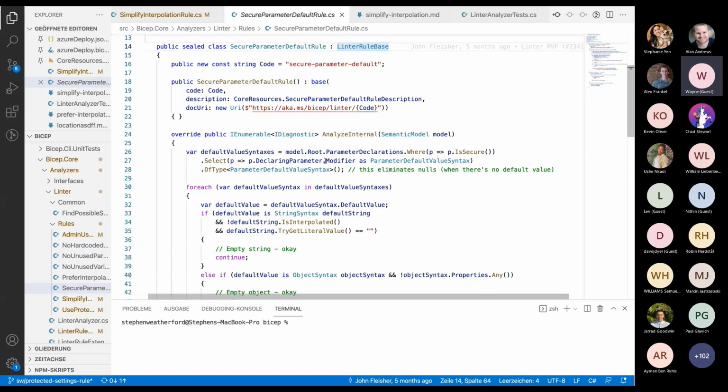So the easiest way right now, if you are interested in seeing a new rule in Bicep, is just to enter an issue. There's a label you can follow, but either way, enter it there. If you are very interested in actually contributing a rule, we are certainly open to looking at those.